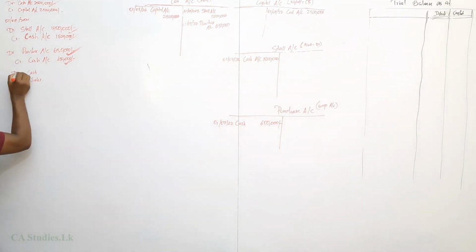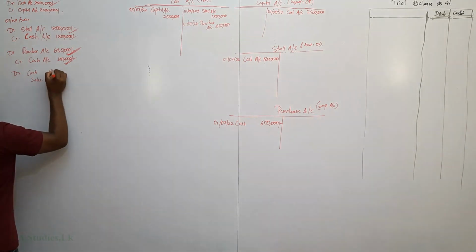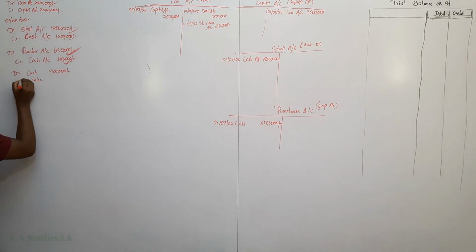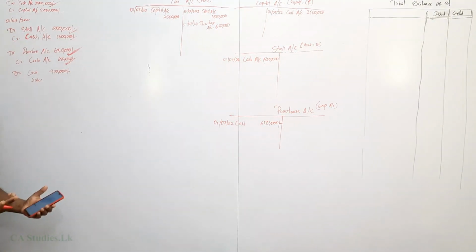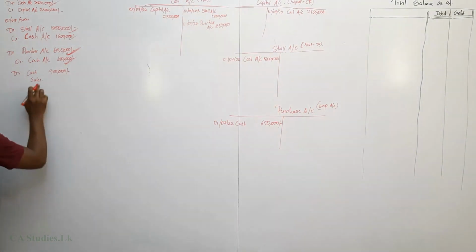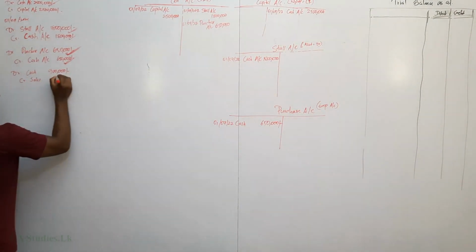How much increases? 900,000 increases. How much do sales increase? Sales is income. Income means credit side. Credit side increases by 900,000.